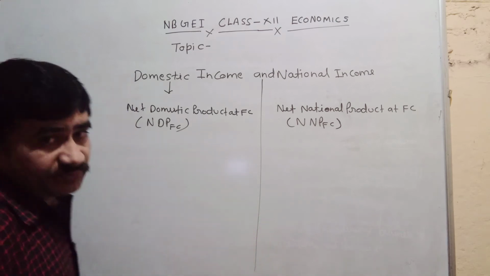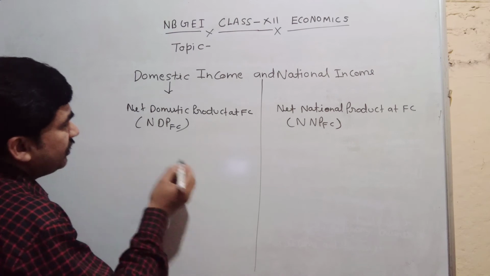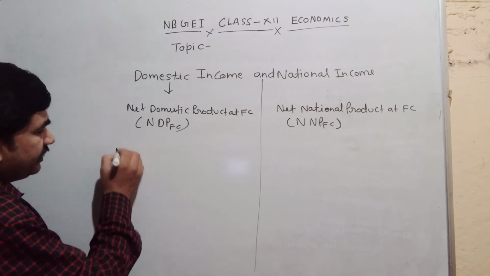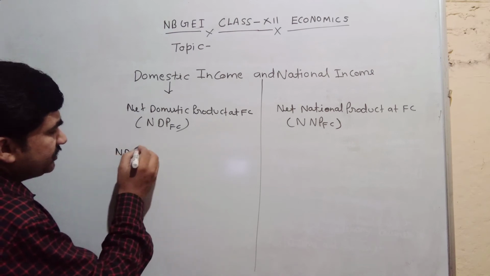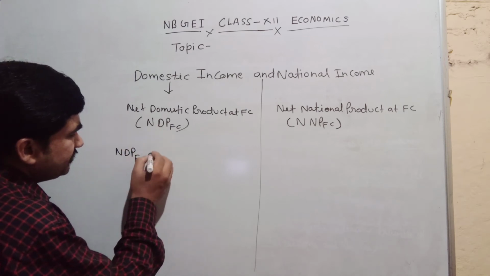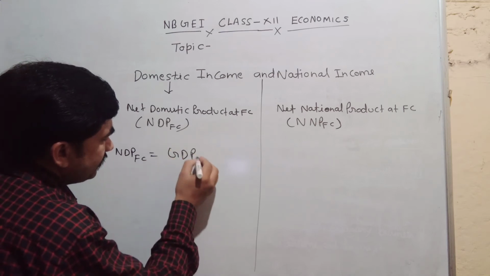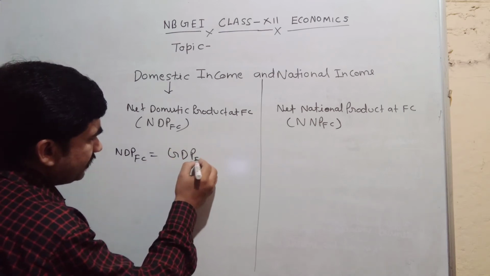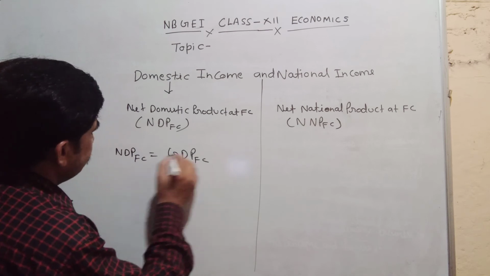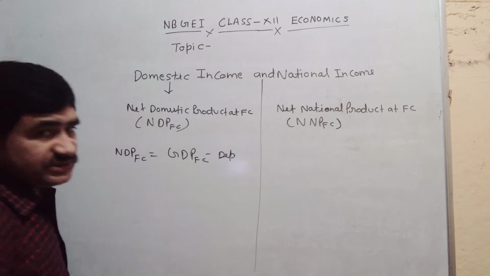Now you have to write some basic formulas. Net domestic income, that is NDP at FC, equals GDP at FC minus depreciation.